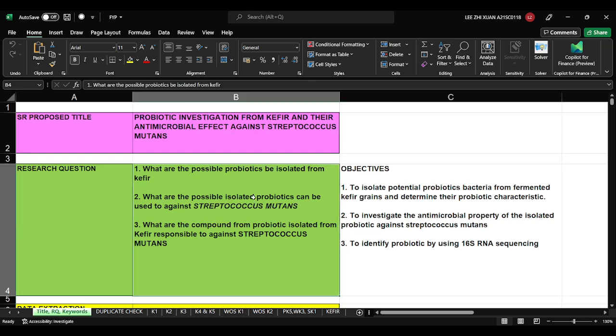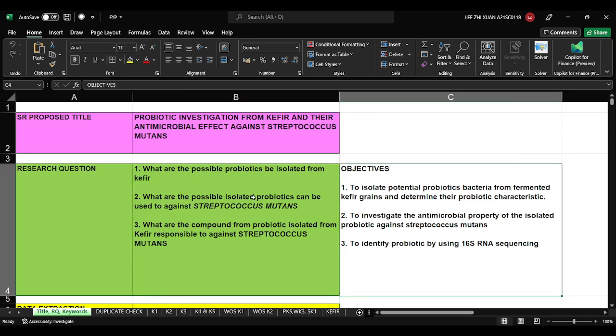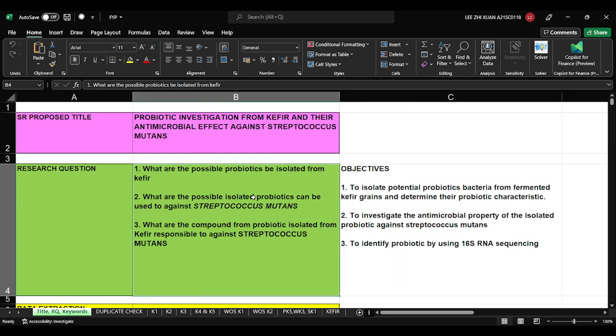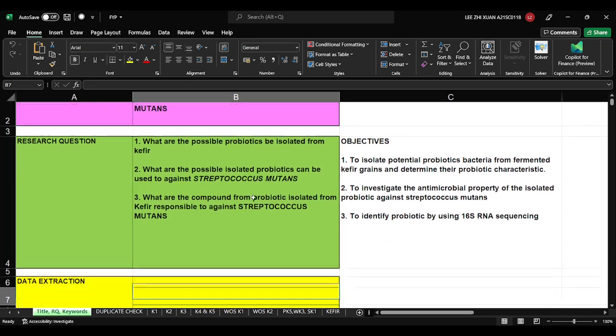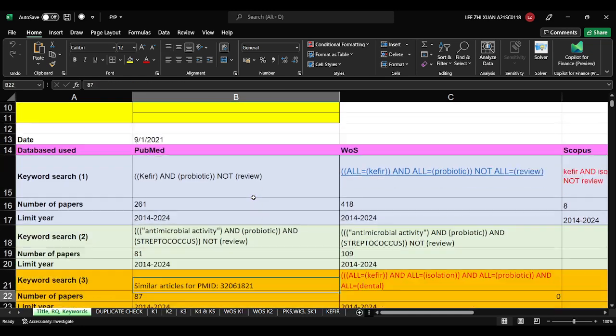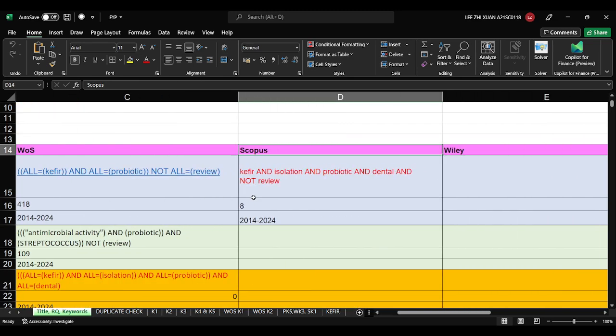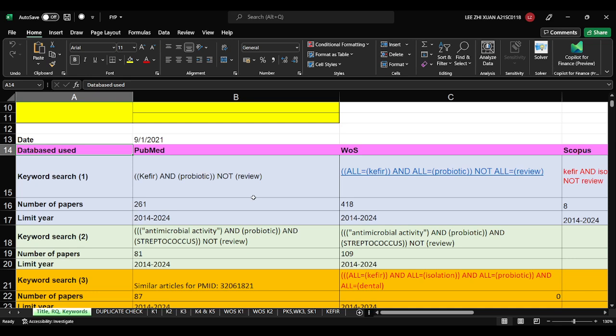Normally if you see my record, this is the objective. Normally the objective is set after you do the literature review and find the material, then you can set the objective. This is my record. I use PubMed, WOS and Scopus. These 3 main databases I use.